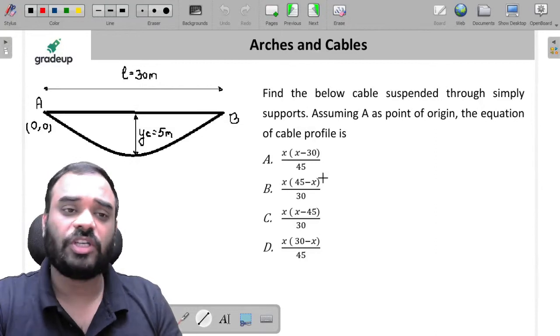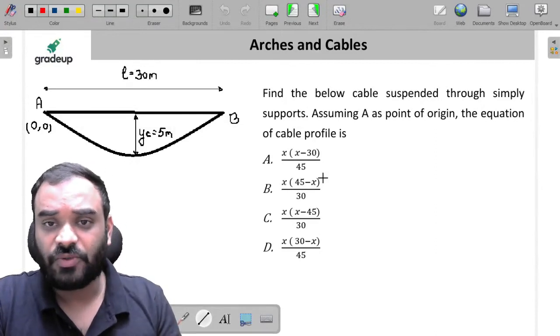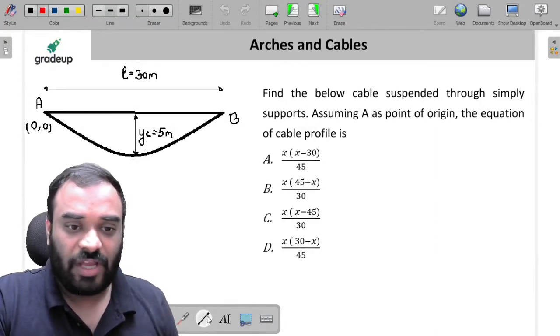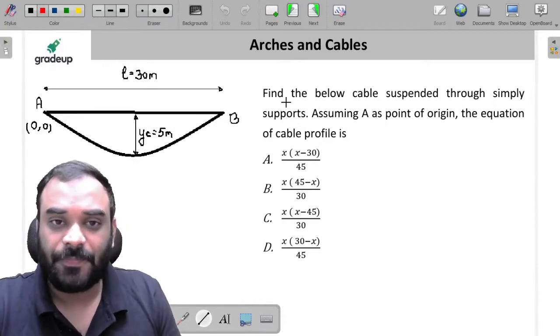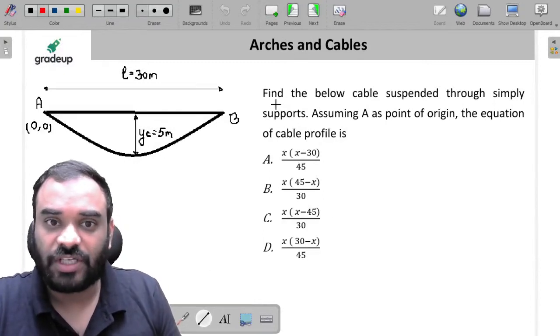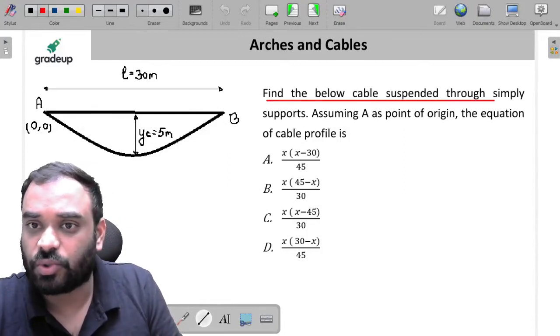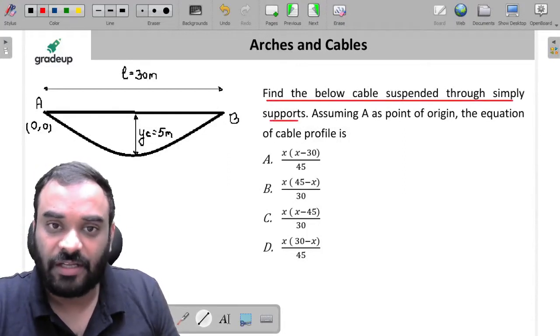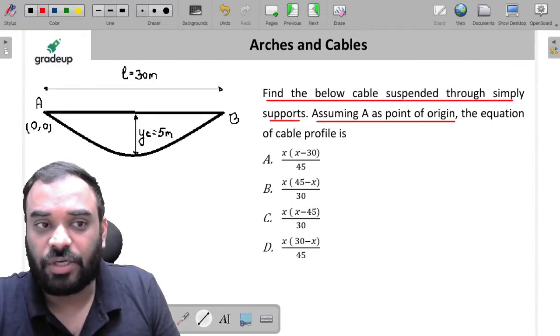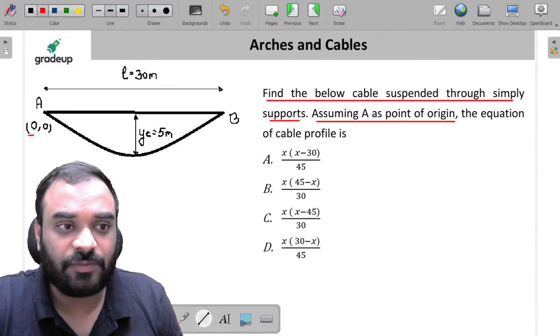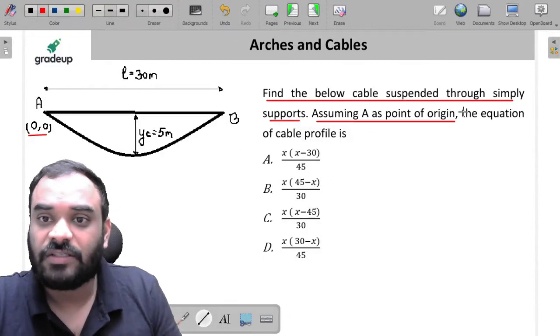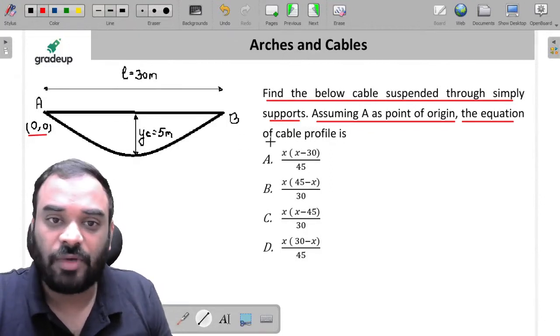So this is the first question, my dear friends, which we have to solve. We have to find the equation of the cable profile. Find the equation of the cable suspended through simply supported ends. Assume A as the point of origin. We have to consider this particular point as the origin. We just have to find the equation of the cable profile.